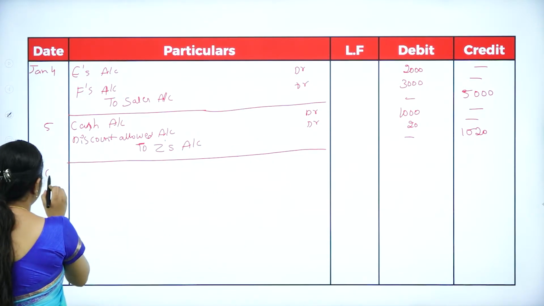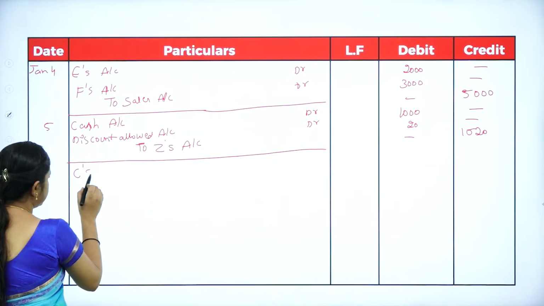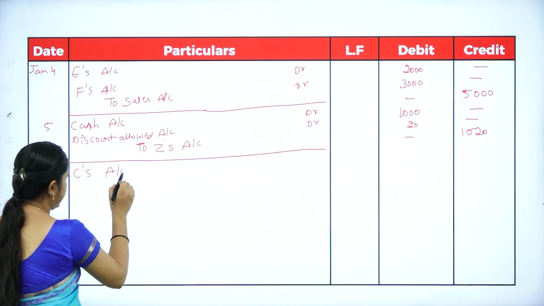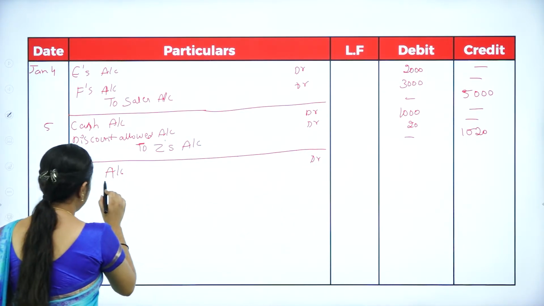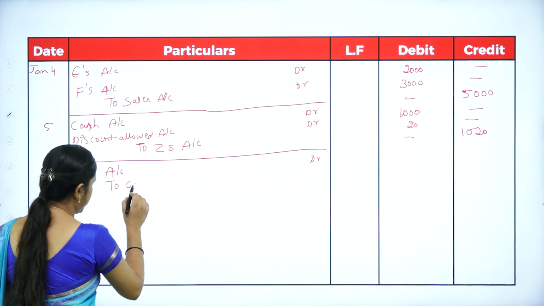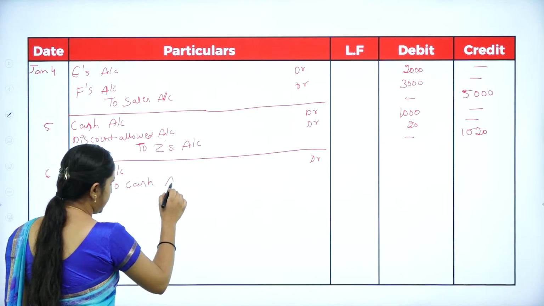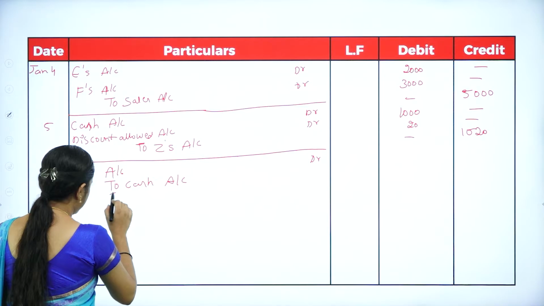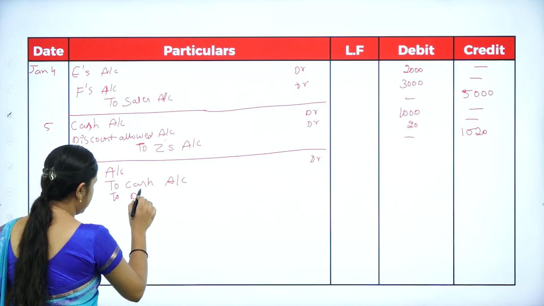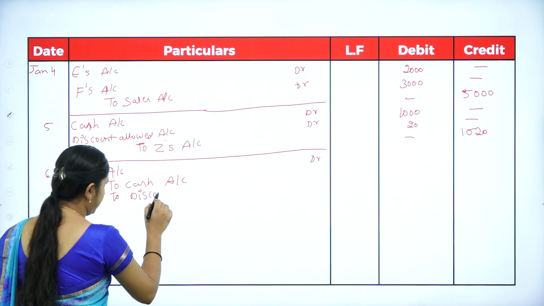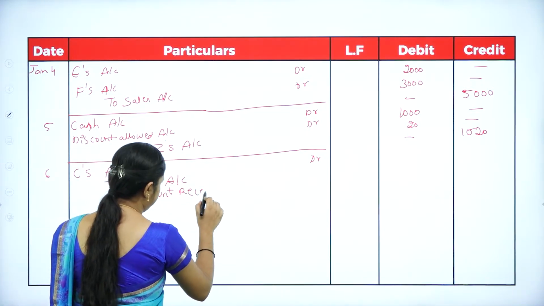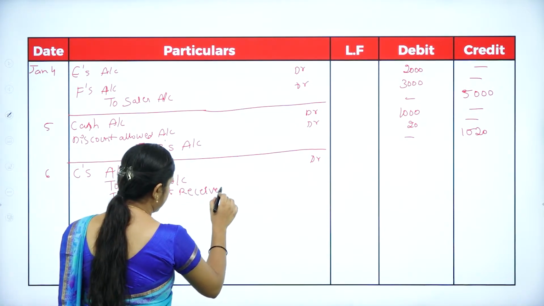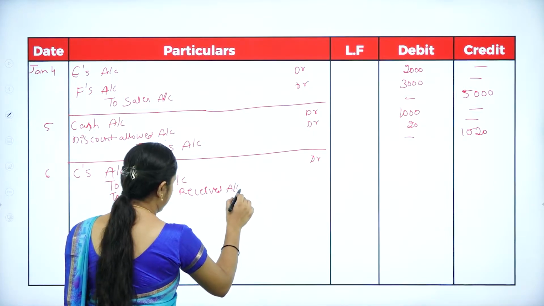Jan 6th, C is receiving, C account debtor to cash is going out, cash account, and you are receiving discount received, discount received account.